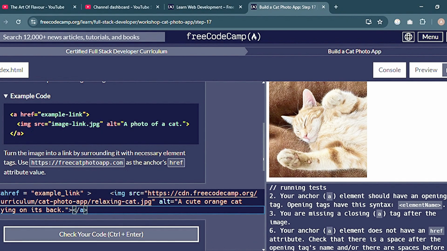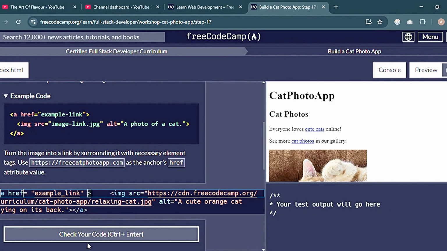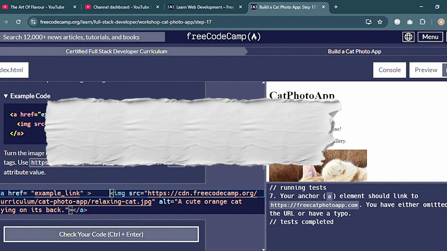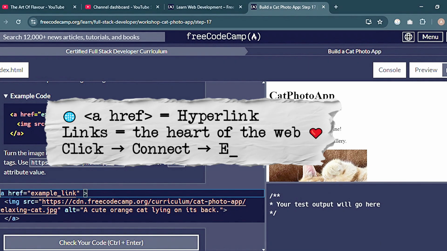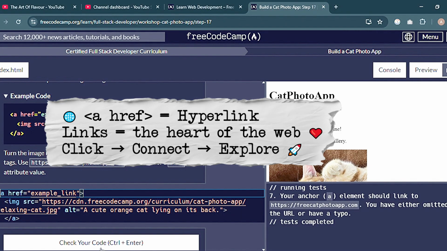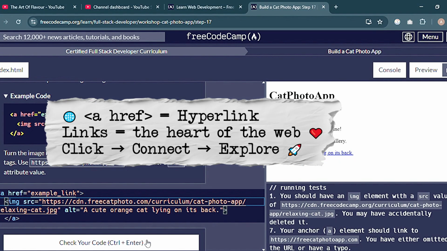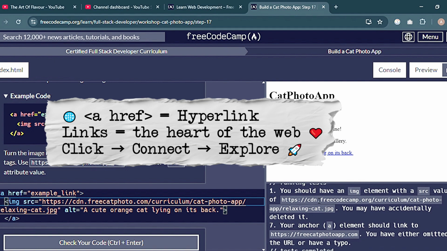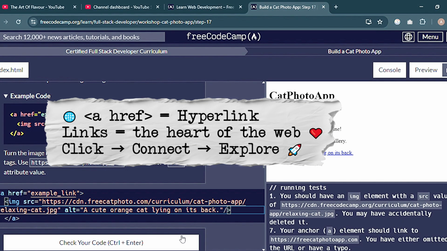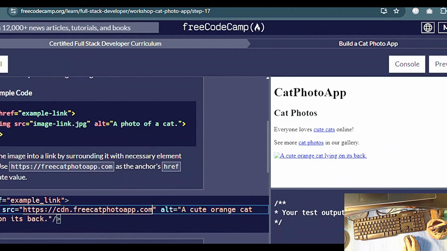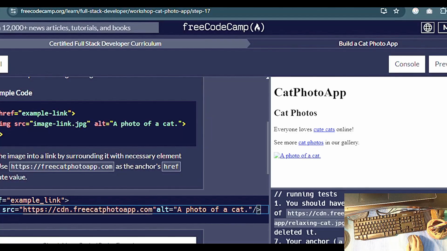Now I'm adding a link using the anchor tag. Links are what make the web the web. Without them, everything would just be isolated pages. Here the project asks me to create a link that goes to more cat photos. I added the link and the text says click me here for cat photos. When I run this, now the new page is connected. Okay, I love this because even such a small line of code makes the page interactive.